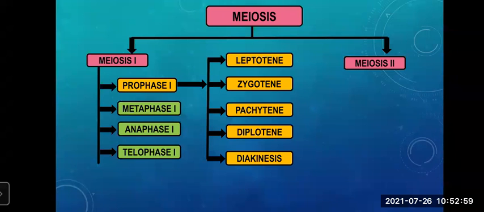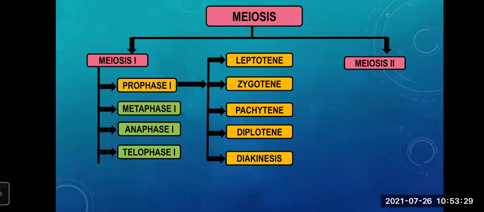In that, prophase 1, which is the first stage, is completed through 5 stages: leptotene, zygotene, pachytene, diplotene, and dikinesis. So what happens when a cell undergoes meiosis 1? First it will undergo prophase 1, and in prophase 1, it will undergo leptotene, zygotene, pachytene, diplotene, dikinesis.